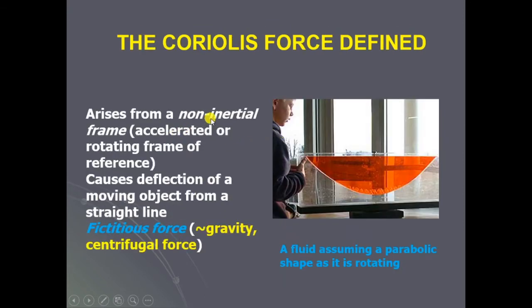So the Coriolis force defined. How can we define the Coriolis force? This Coriolis force arises from a non-inertial frame, an accelerated or rotating frame of reference, and causes deflection of a moving object from a straight line. That means when any body is in a rotating frame of reference, it causes deflection of the moving object, not in a straight line but in a curved path.